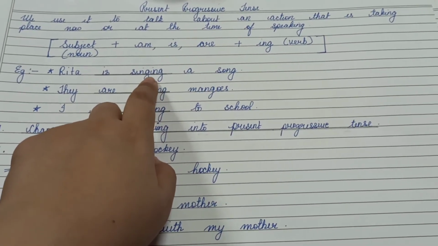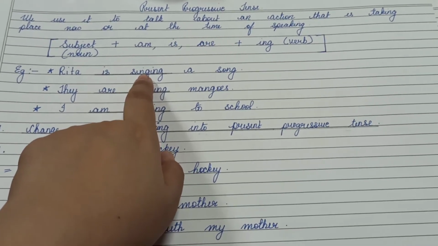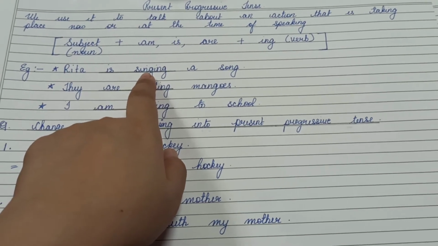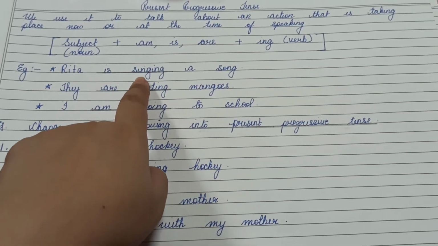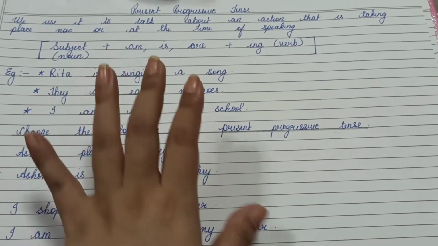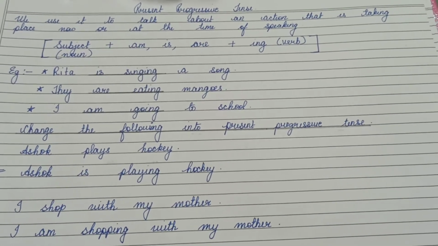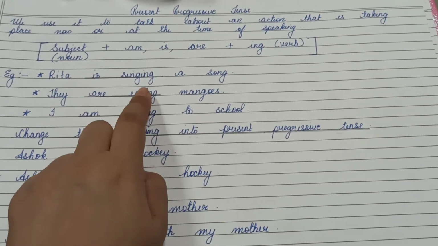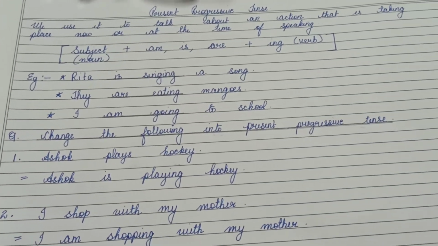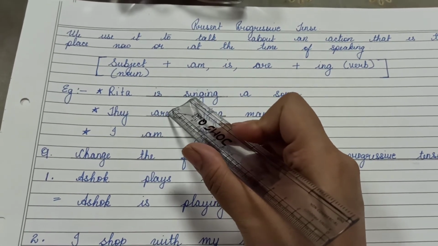Now, singing a song. Sing is a verb. It is a doing word. It tells us what we are doing. So, singing is a verb. And whenever you are going to change it into present progressive tense, you will change the verb into ing. You will add ing. Now, look here. Singing. S-I-N-G-I-N-G.